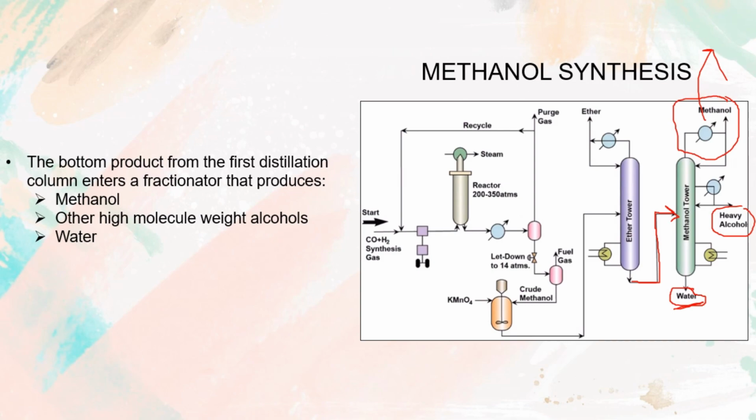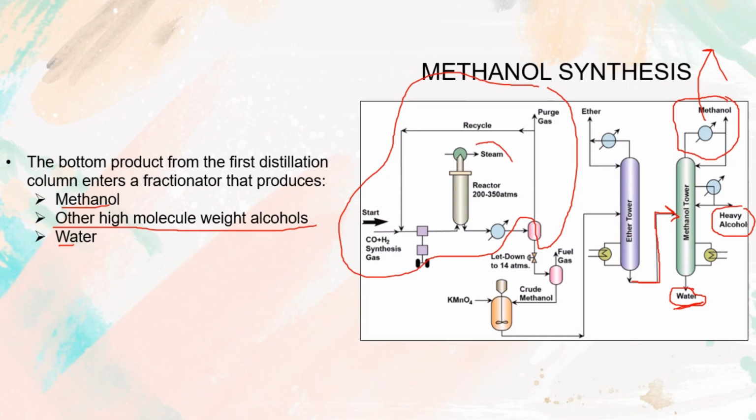So then at the last separation, we will have methanol, other high molecular weight alcohols, and also water. And that's the overall process of the methanol synthesis. The first part is the reaction in a reactor. Okay, then we will have the separation here, separation of volatile gas.